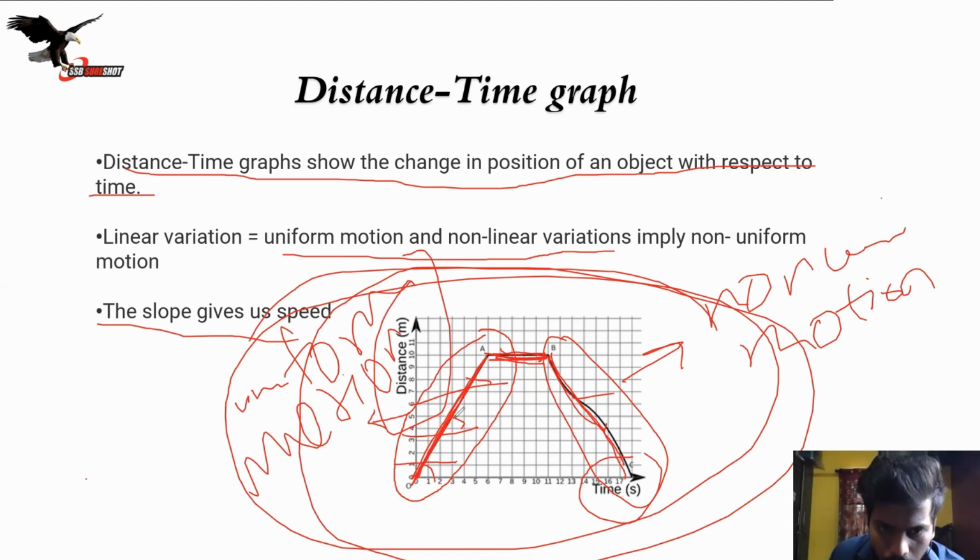Now this is the slope. This angle will give you the speed. Okay, fine. Now you understand this point, right?